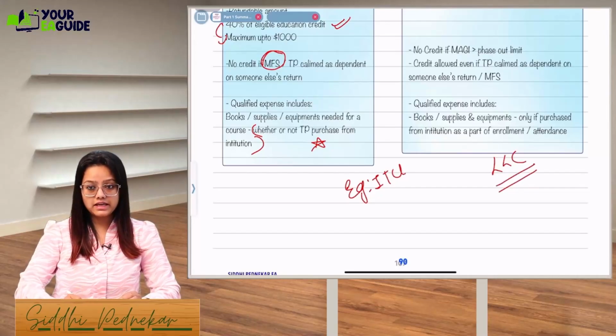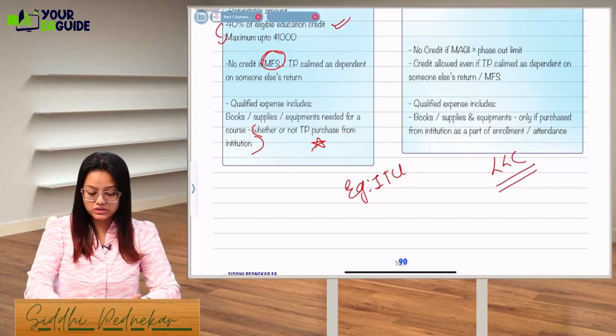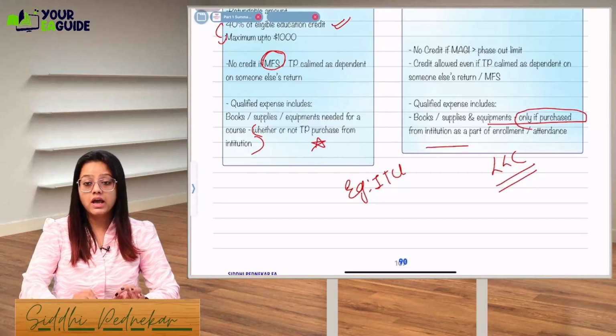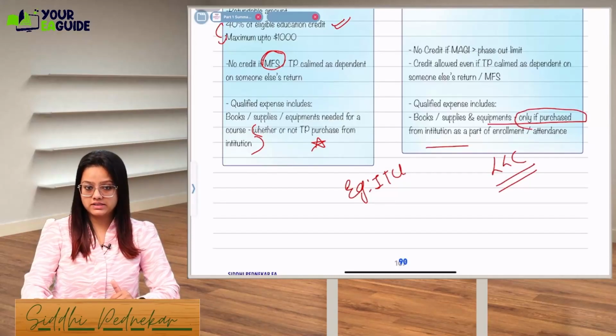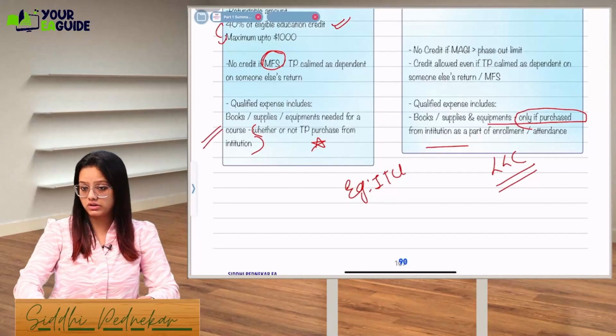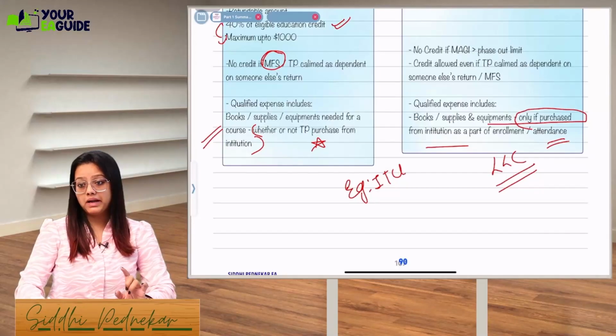If it is provided by the educational institution, that is allowed in LLC. So in LLC, books, supplies and equipment are allowed only if purchased from the institution as a part of enrollment or attendance. In AOTC this restriction is not there, but in LLC you have this restriction on equipment and everything.